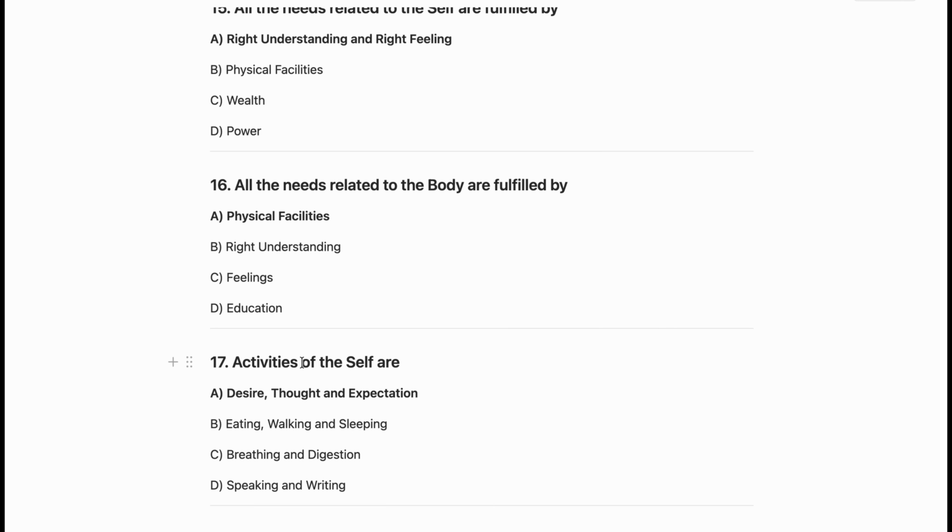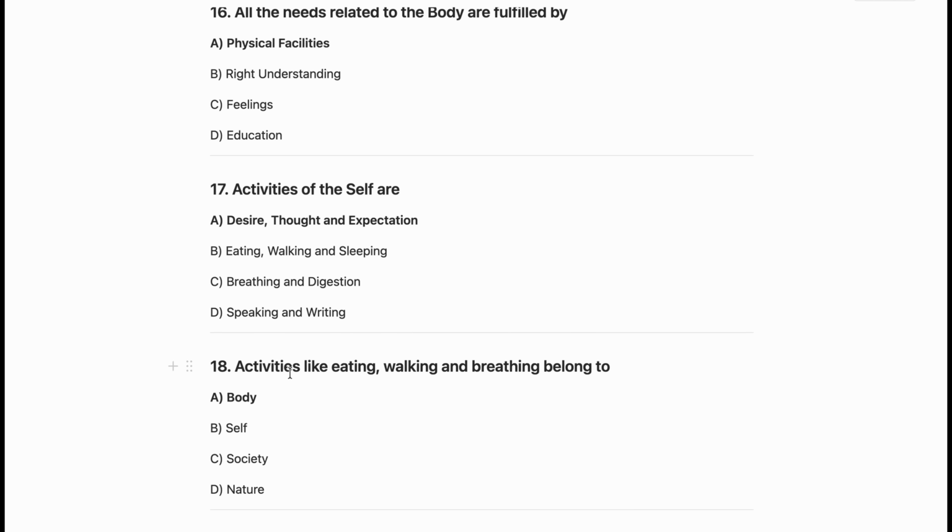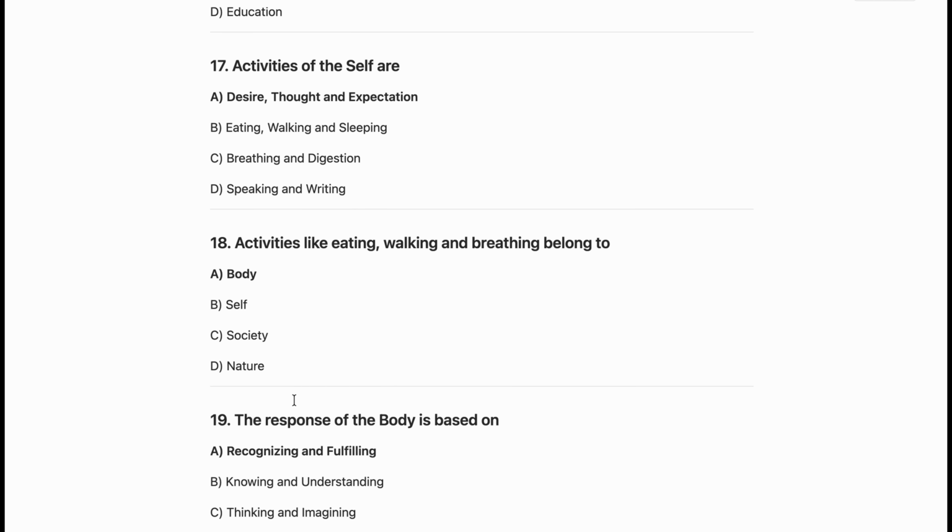Now the 17th question from module 2, which is activities of the self are desire, thought and expectation. So these are the activities for the self. Now the next question is activities like eating, walking and breathing belong to body. We can easily understand this. So A is the correct one.